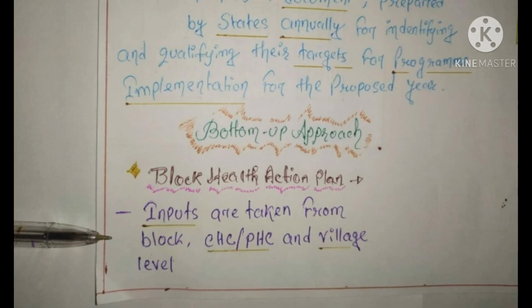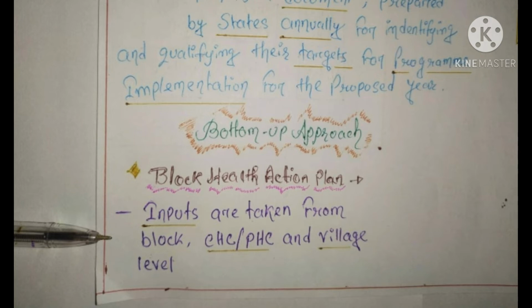Now let's read this to understand better. Bottom-up approach. The first point is block health action plan. Inputs are taken from block, CHC, PHC and village level. Here the meaning of input is goal.